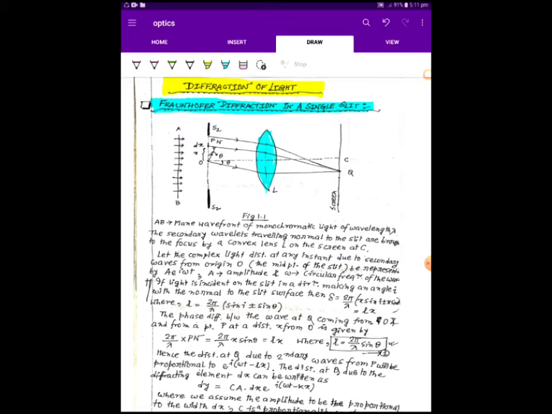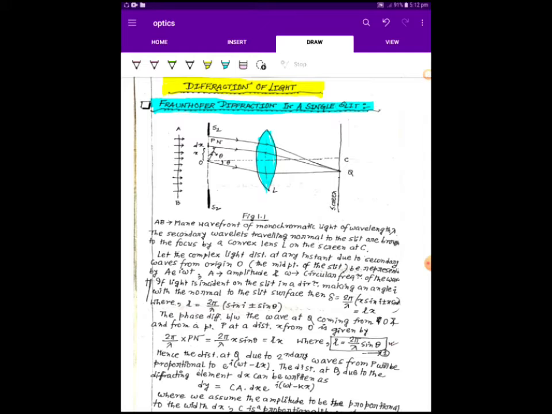Indeed, interference corresponds to the situation when we consider the superposition of waves coming out from a number of point sources, and diffraction corresponds to the situation when we consider waves coming out from an area source like a circular or rectangular aperture, or even a large number of rectangular apertures like the diffraction grating.